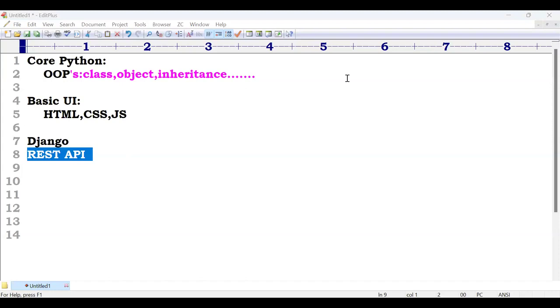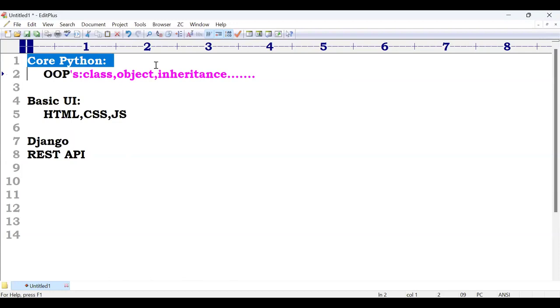To go to REST API, Django is mandatory. Without Django, if you go directly to REST API, you will not get anything. And to learn Django, Python is required, core Python and advanced Python.